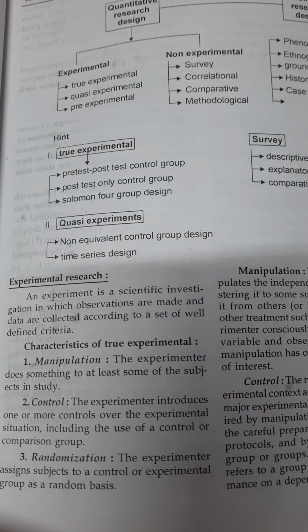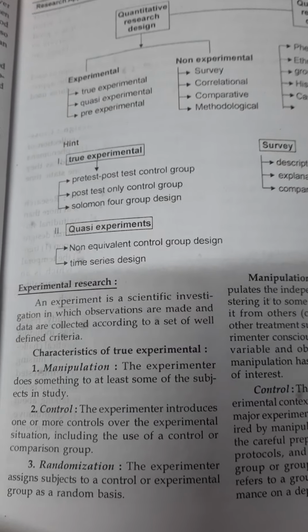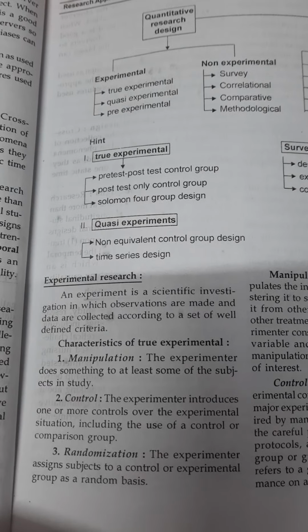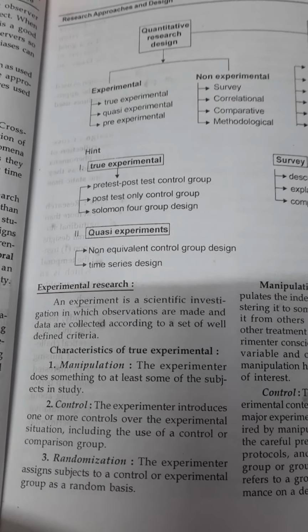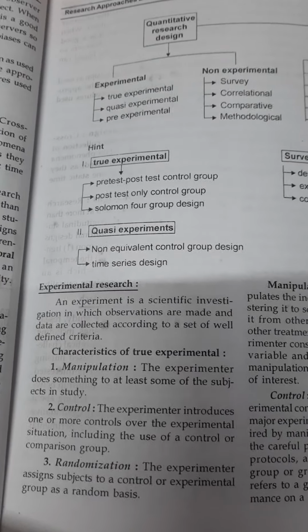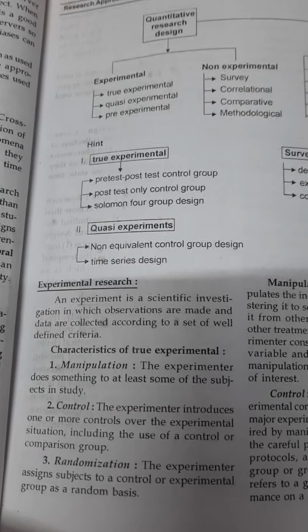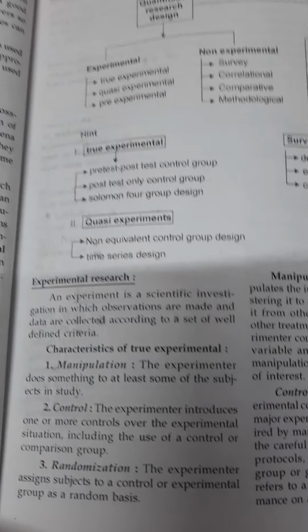In true experimental, first I said pre-test post-test control group, and post-test only control group. Mainly in our quantitative studies, we can assess post-test knowledge only. When we assess post-test knowledge, we won't get bias. But when you assess the pre-test, we may get more bias.